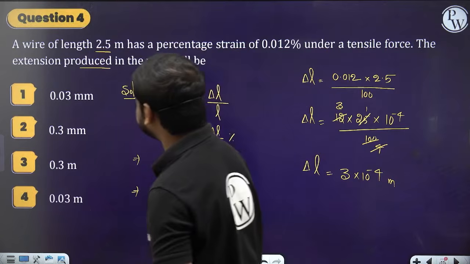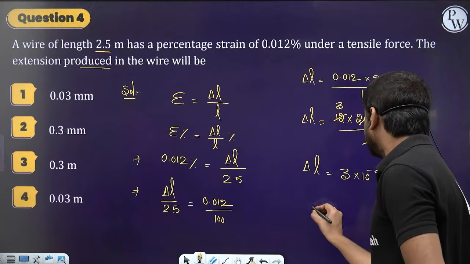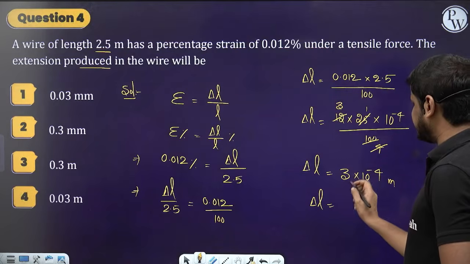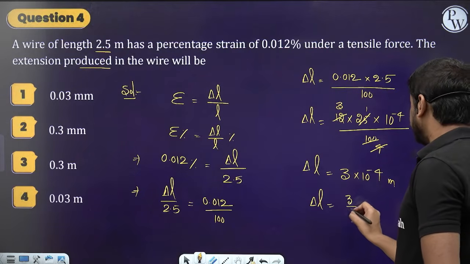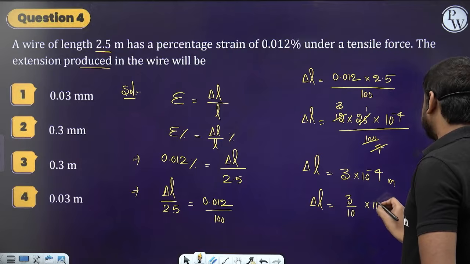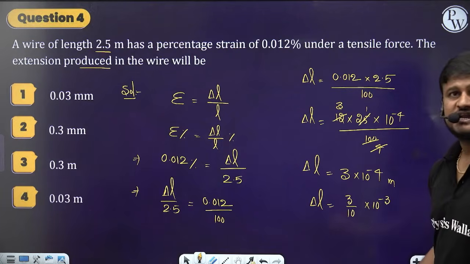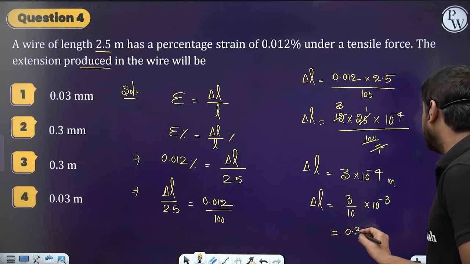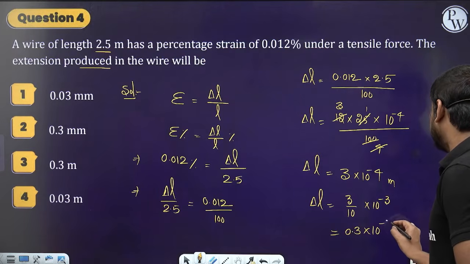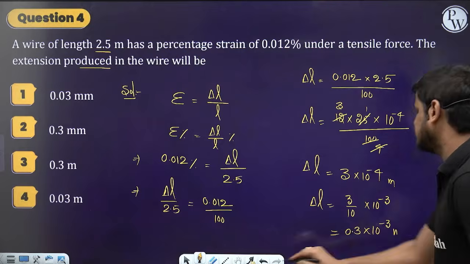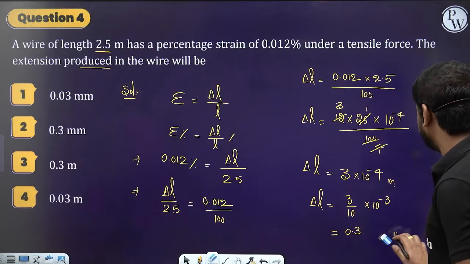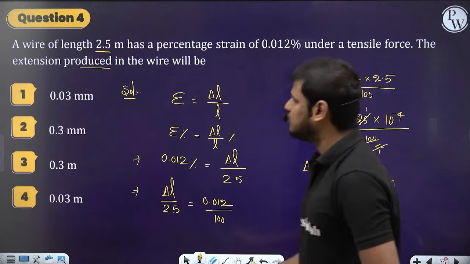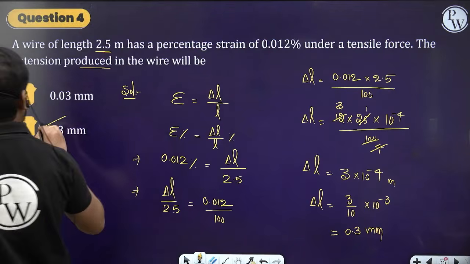The options are in mm, so delta L is equal to 3 by 10 into 10 to the power minus 3, which is 0.3 into 10 to the power minus 3. In place of 10 to the power minus 3, I'll write mm. So the final answer will be 0.3 mm.